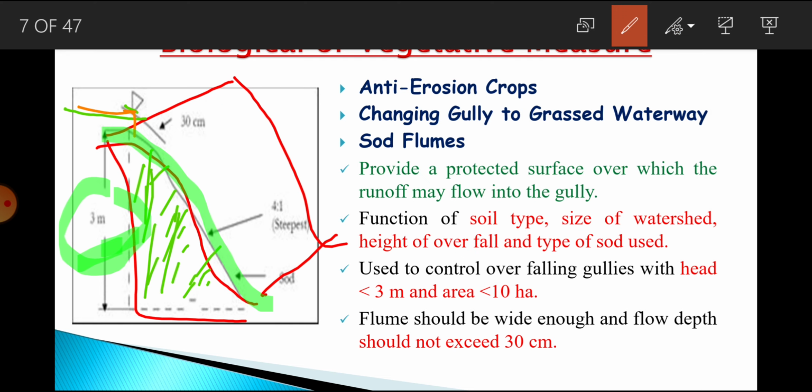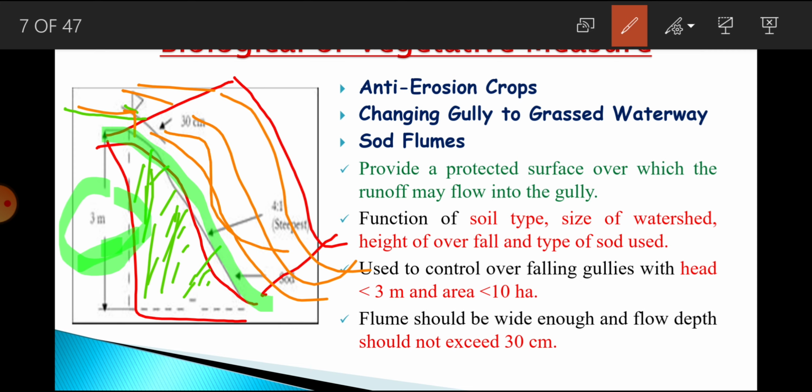Now when upstream flow comes from this direction, it will fall over the sod, and so the velocity is reduced and the impact at this particular lower stream will be less, so erosion due to this waterfall could be minimized.